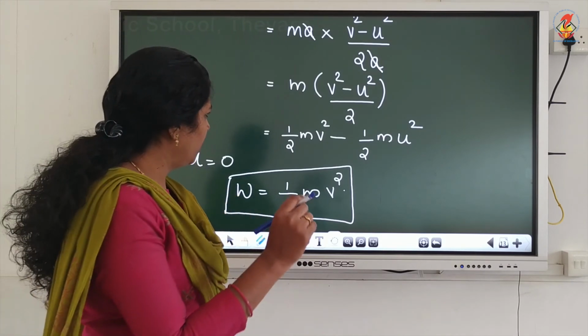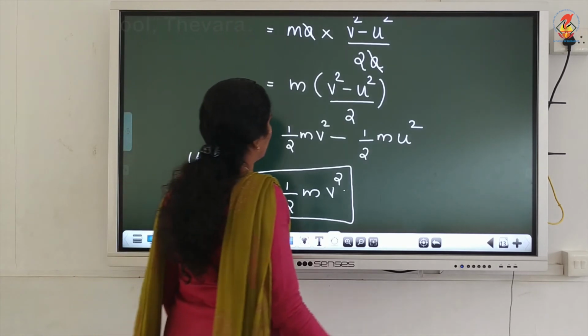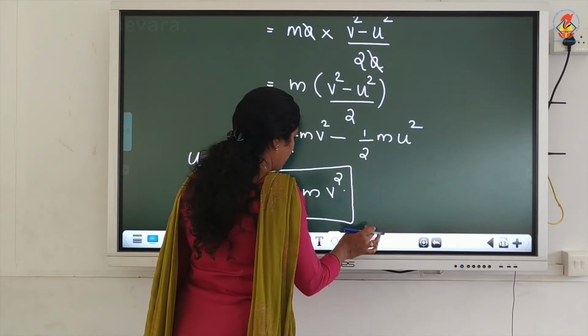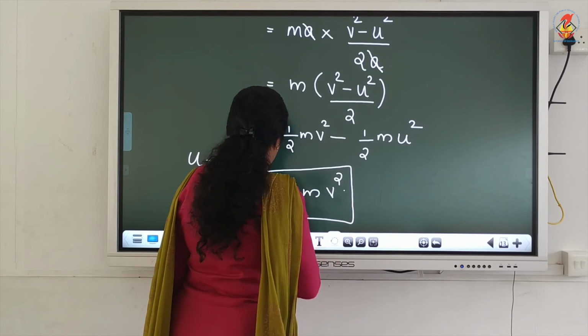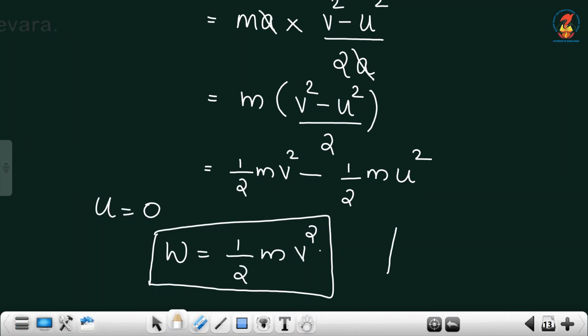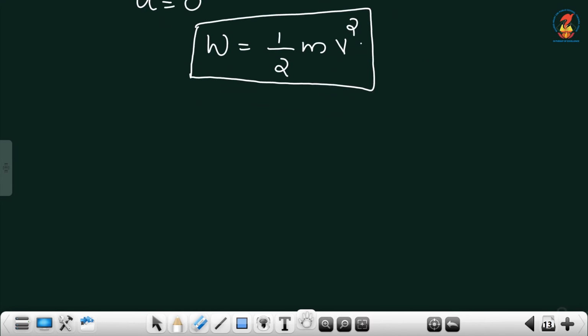Here one important thing we can write, work done, like this. We know the equation to find kinetic energy is half mv square. Till here we derived. This work done will be stored as kinetic energy.